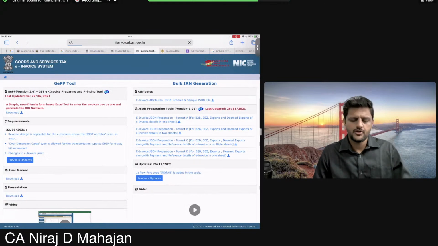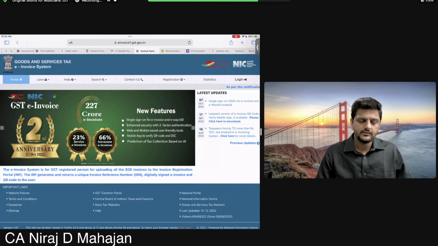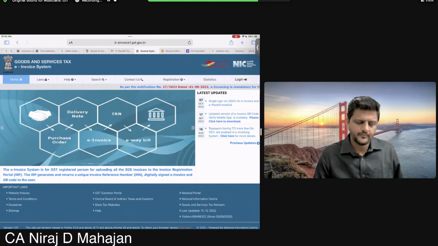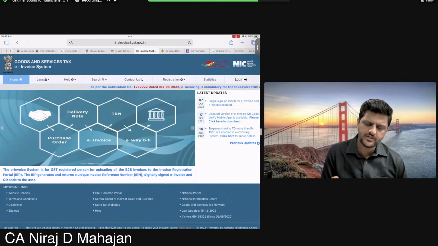Understood? So by e-way bill, the details are going to the GST common portal as well as your e-way bill. From e-invoicing, the details are going to e-way bill as well as GST common portal. Is that okay? The GST common portal, children, will auto-populate your GSTR1. Is it okay now? What is GSTR1, children?